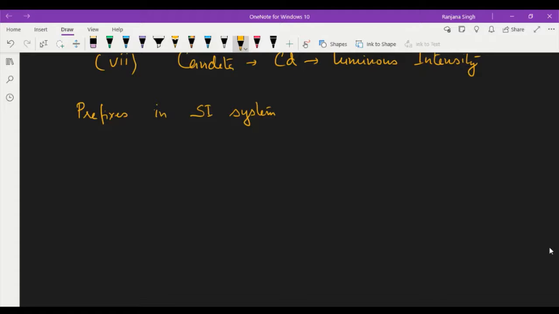We'll start with 10 to power minus 1. It is deci, you know that, but it is just revision.